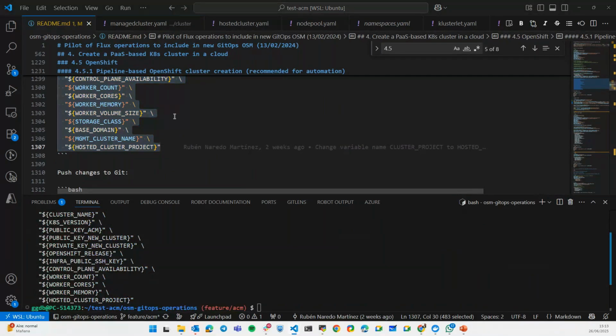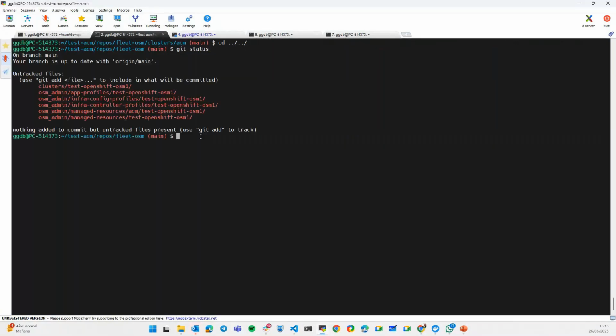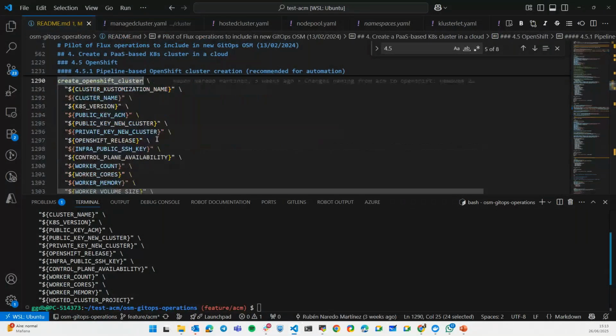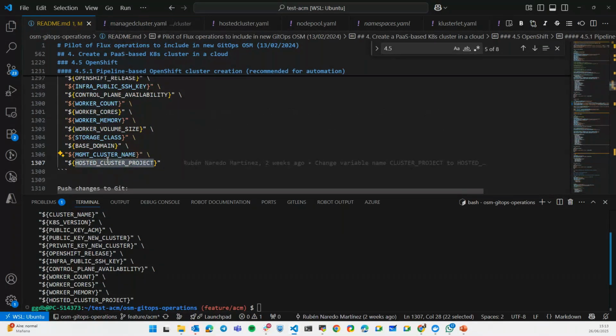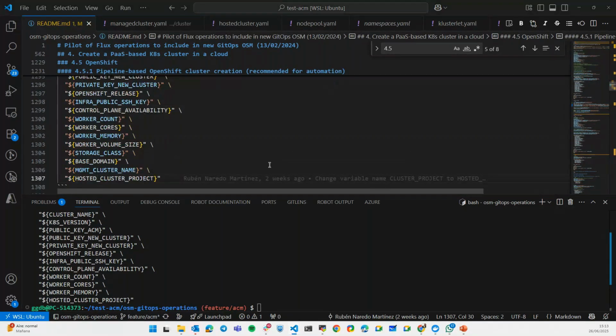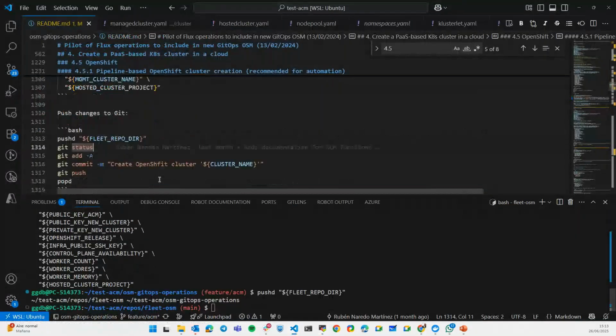I will show you what work was done. Let me go to the repository. This is what the workflow of OSM does. In the end it's calling this function with some parameters like the name of the cluster, the version of Kubernetes, the OpenShift release, and the information about the worker count, cores, memory, etc. Those are additional parameters that are required in this case because there are some new parameters required when we deploy in ACM. This is actually the final function that is called by the workflow.